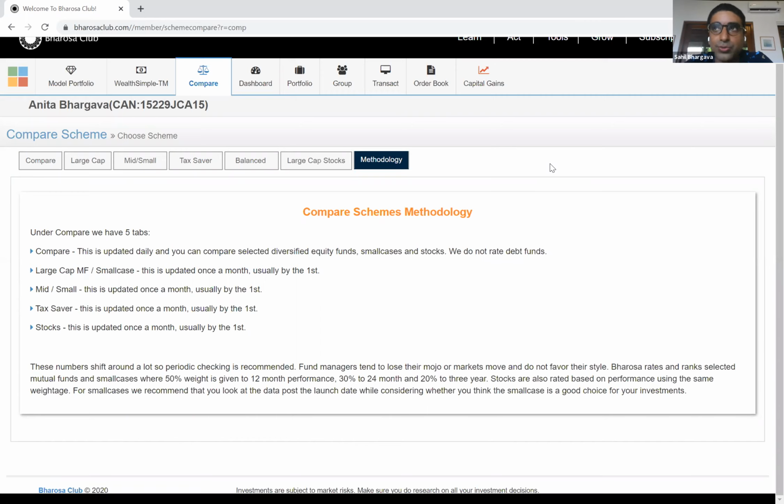The best way to use something like Compare is to look at your investments in Compare to make sure that they've performed adequately. And if they haven't performed adequately, ask yourself the question. So for example, you'll see in our Barossa Top 150 blog a month ago, we had trailed the market for 3 consecutive months. And I provided a rationale as to why that was the case: why we're not changing our portfolio even though we had underperformed in that period, and why we still had conviction in our picks.